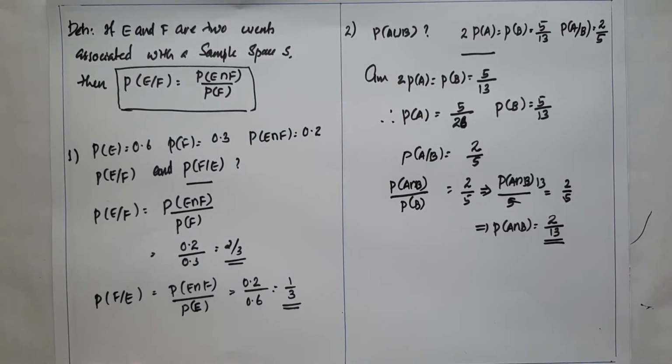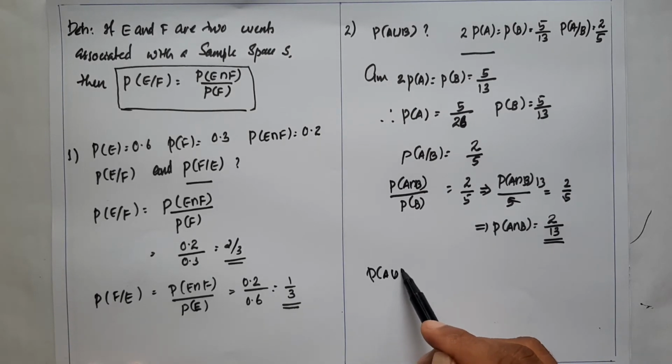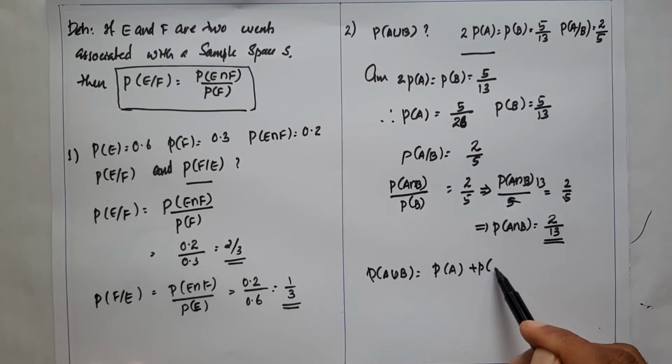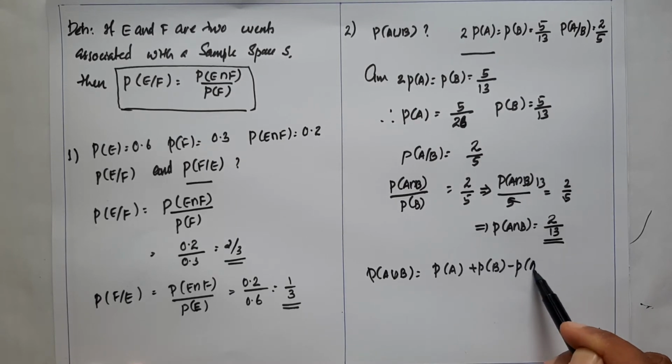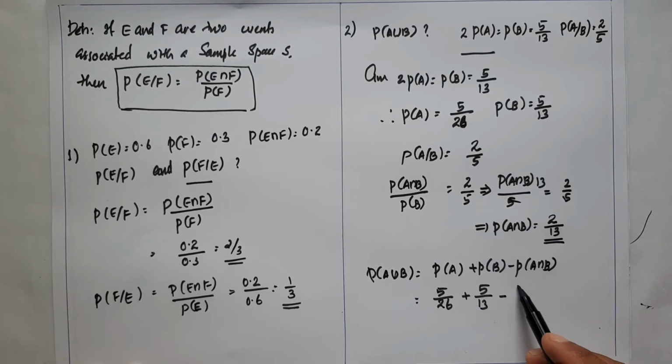Now, using this, we find P of A union B. You know the formula: P of A plus P of B minus P of A intersection B. Here P of A is 5 divided by 26, P of B is 5 divided by 13, and P of A intersection B is 2 divided by 13.